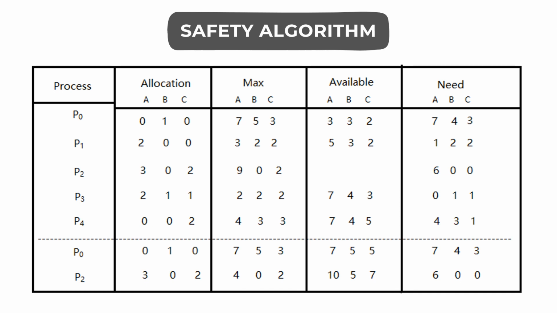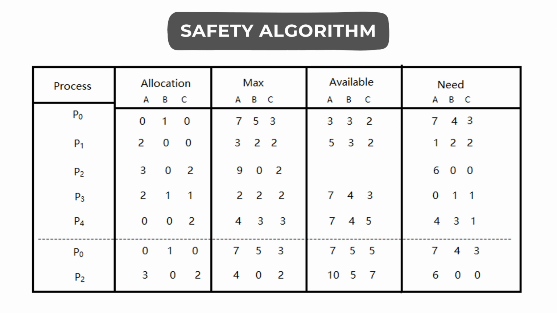So we'll leave process P0 and next go to process P1. Here we can see that process P1 needs three instances of resource A, two instances of resource B, and two instances of resource C to complete its execution. Already, two instances of resource A are allocated to process P1, so its requirement is only one instance of resource type A, two instances of resource type B, and two instances of resource type C, which is less than the available resources. So we can happily allocate them to process P1 and let its execution complete.